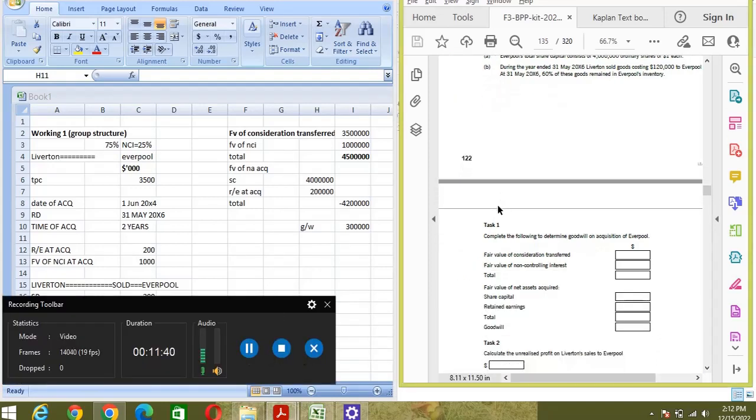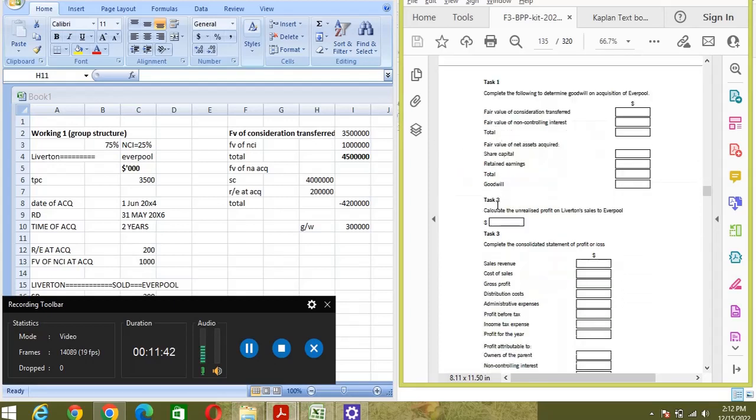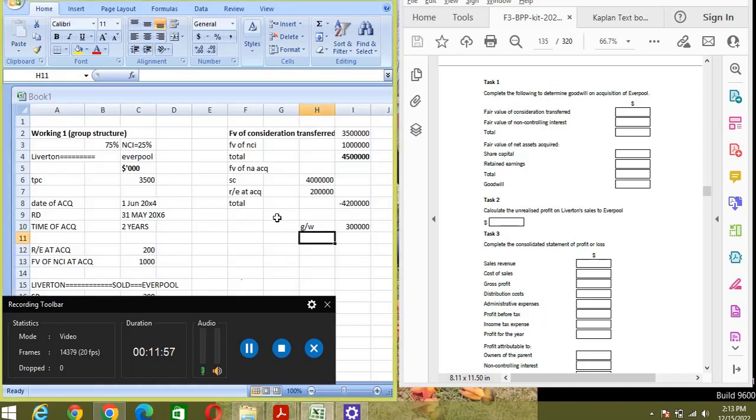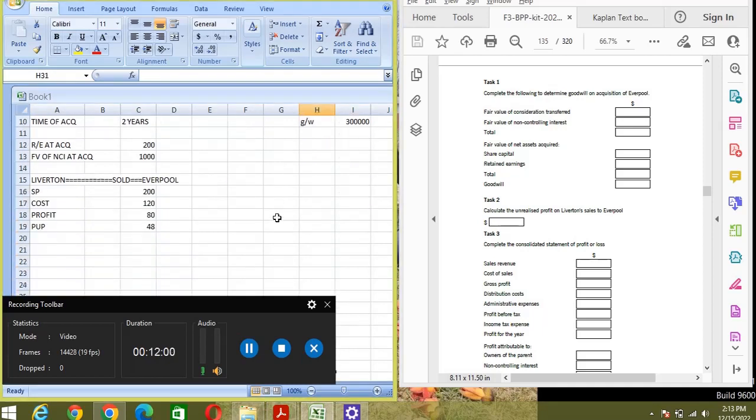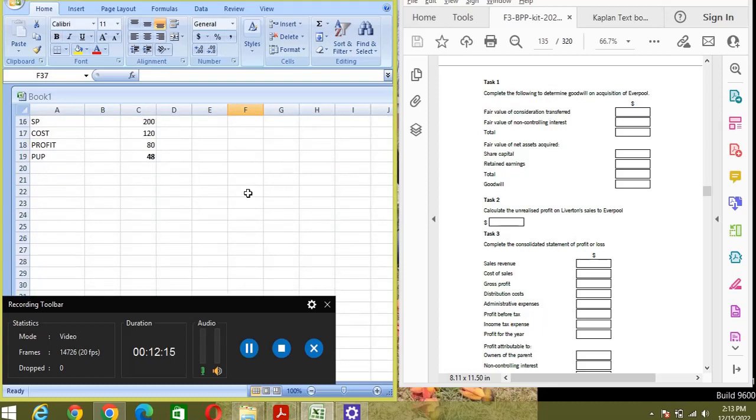So next requirement is calculate the unrealized profit of Liverton sales to Everpool. We have already calculated it, 48,000, right? Let's move on. Here we have 48. We have already calculated, so it's 48,000. Complete the consolidated statement of profit or loss. Okay, it's quite easy, I think.